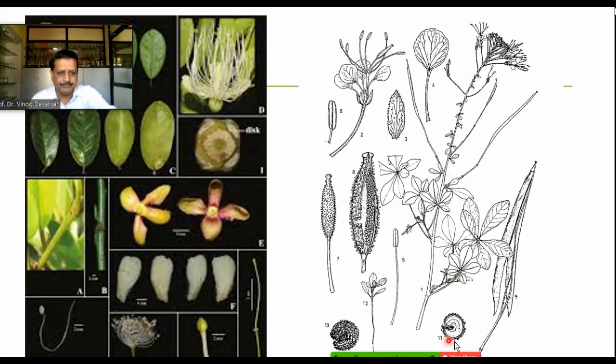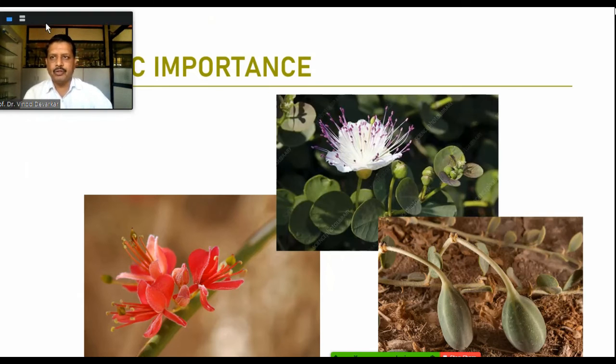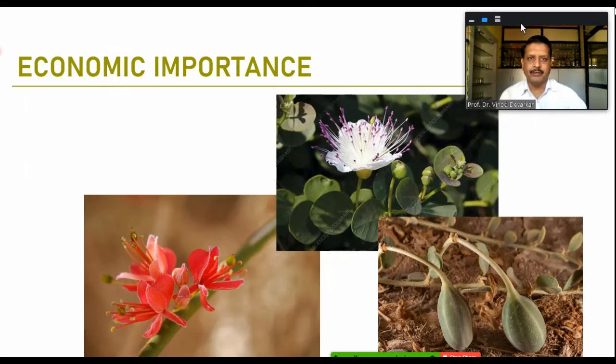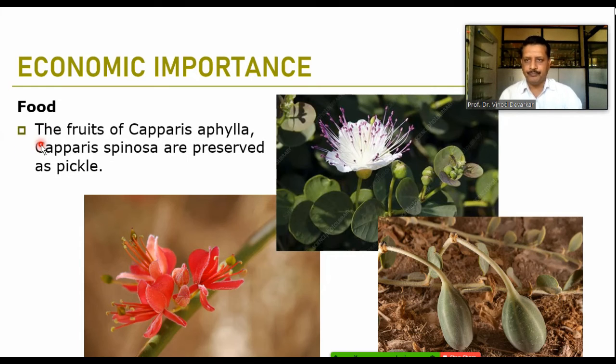When we talk about the economic importance of the family, there are typically some genera which can be used as food. Take the example of Capparis aphylla. Aphylla means there were no leaves at maturity. And Capparis spinosa are preserved for the purpose of pickle.